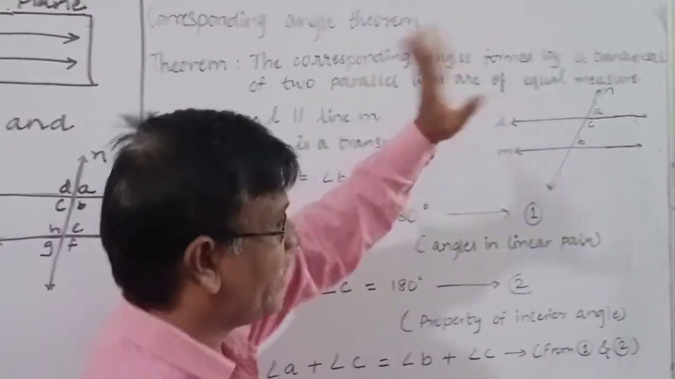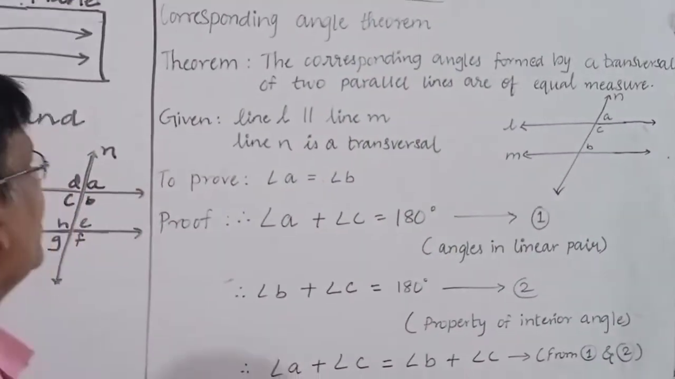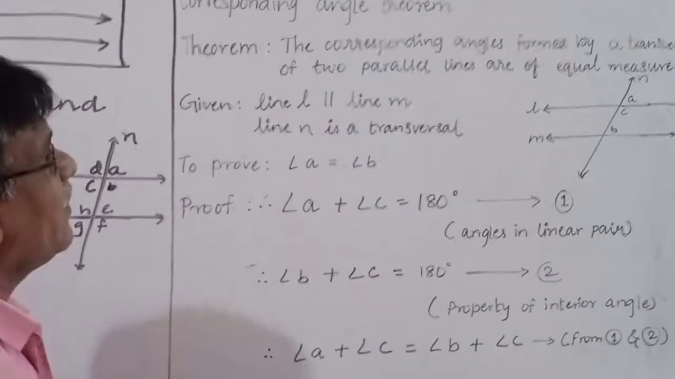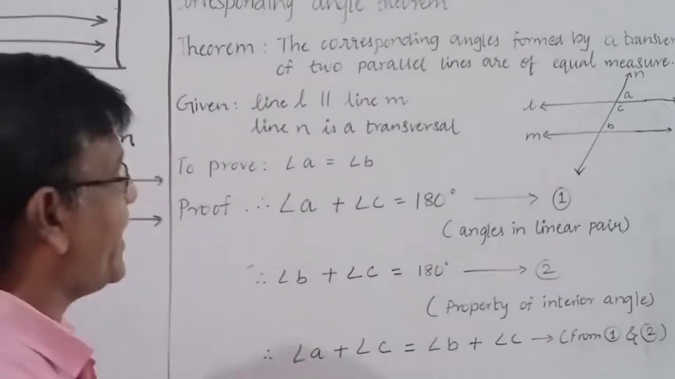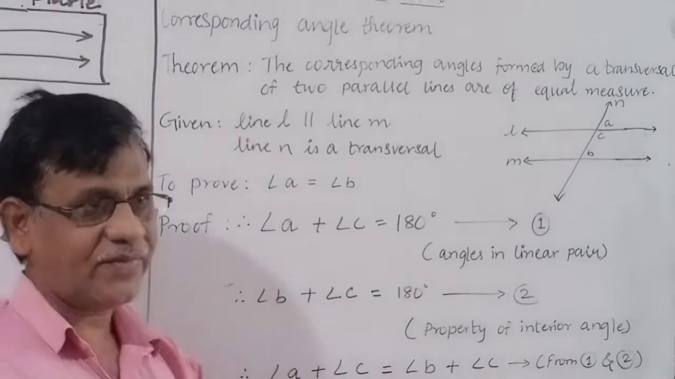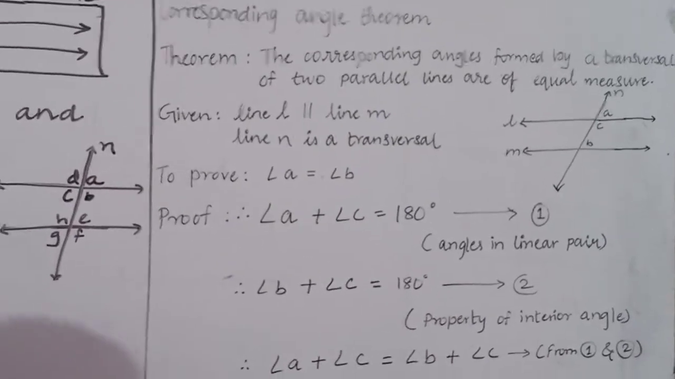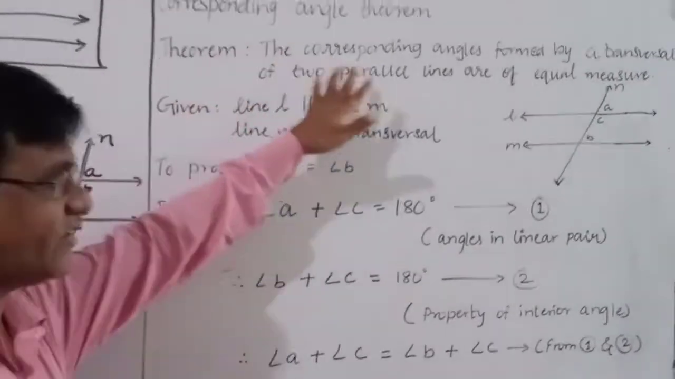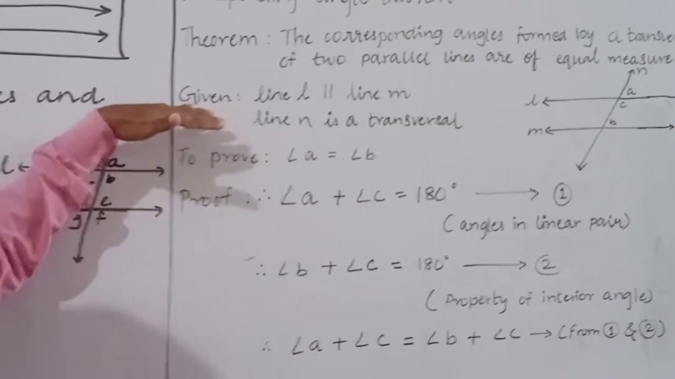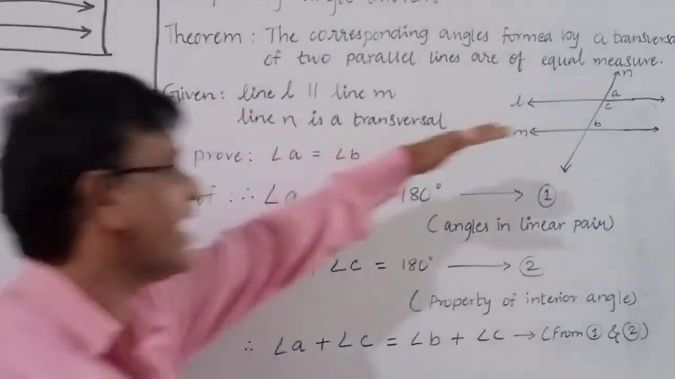Okay, we have to prove this. Now how to prove? When we are going to prove any statement, geometric statement or any theorem, then there are different steps. We already discussed the steps. The first step is you have to write down the statement. Second step, you have to write down the given with diagram.